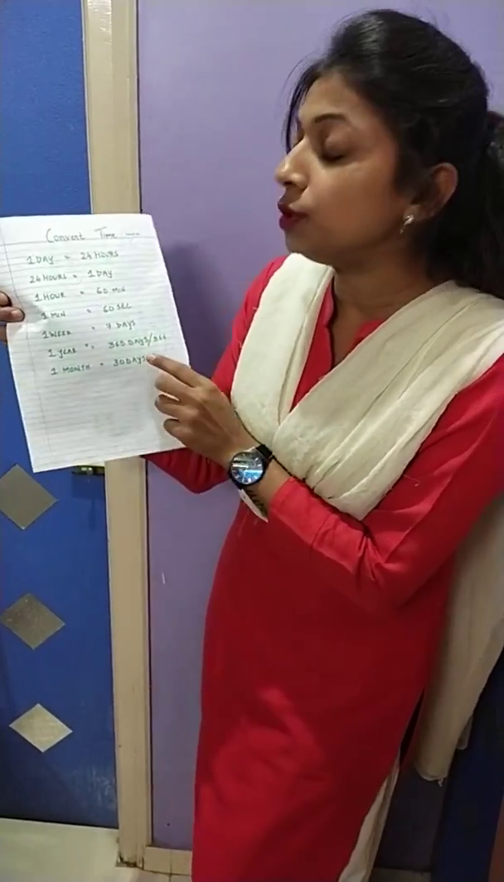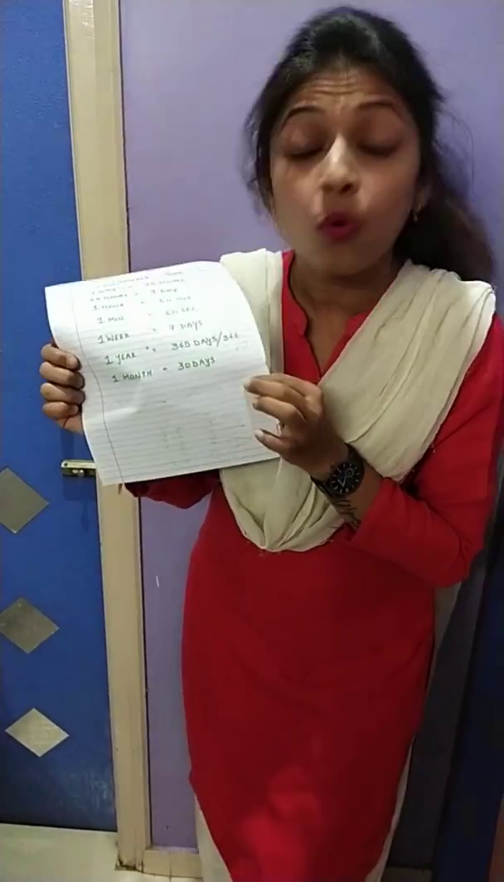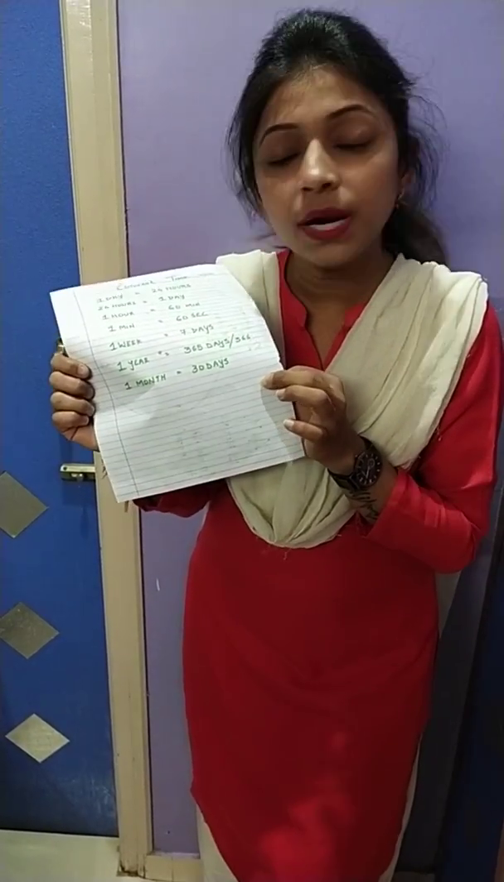Now, 1 month is equal to 30 days. Why have I written only 30 days here? Does anyone have that question?